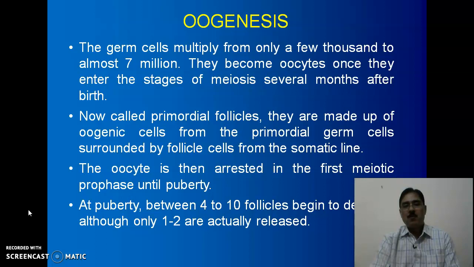Now called primordial follicles, they are made up of oogenic cells from the primordial germ cells surrounded by follicle cells from the somatic line. The oocyte is then arrested in the first meiotic prophase until puberty. At puberty, between 4 to 10 follicles begin to develop, although only 1 to 2 are actually released.